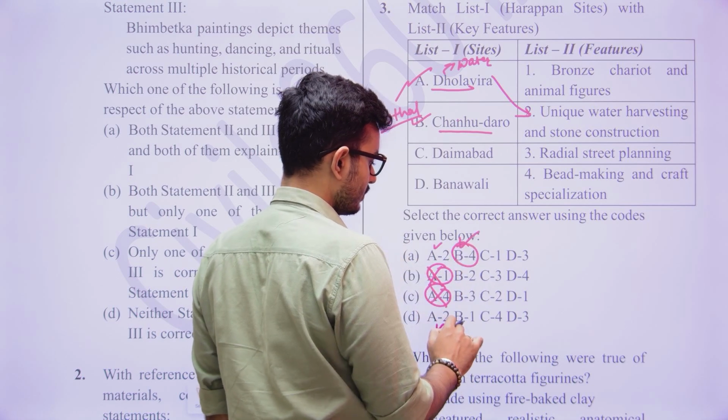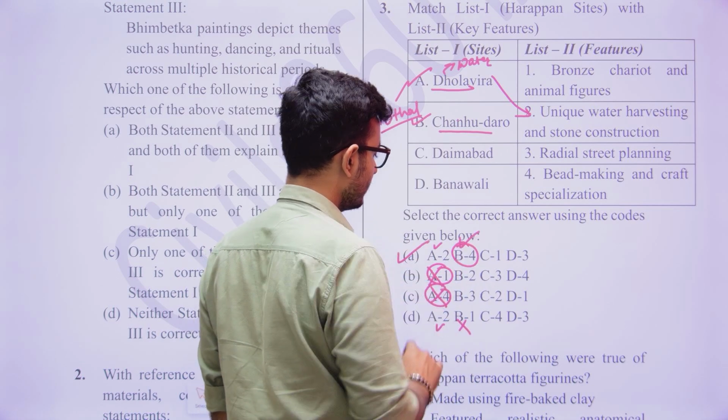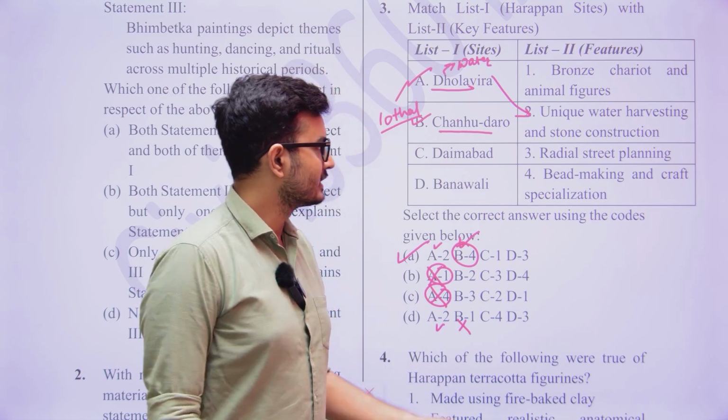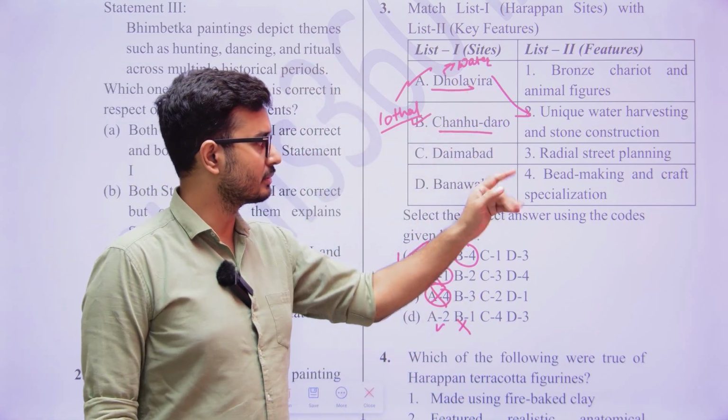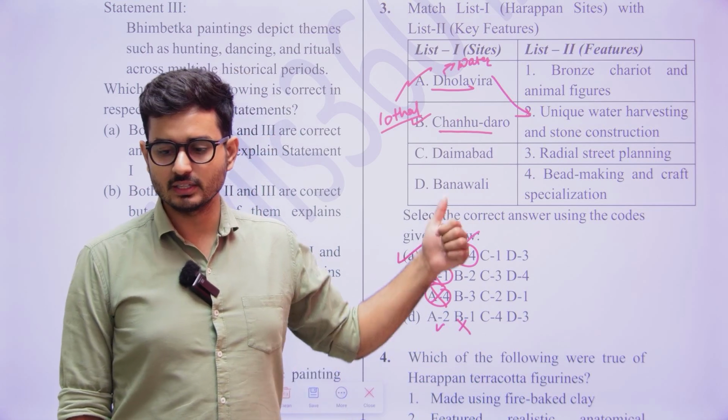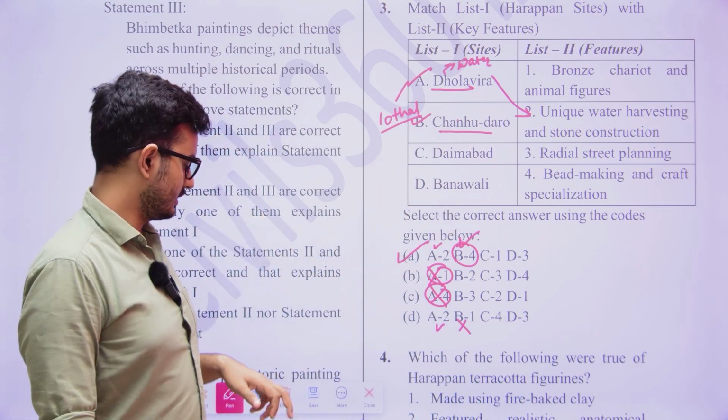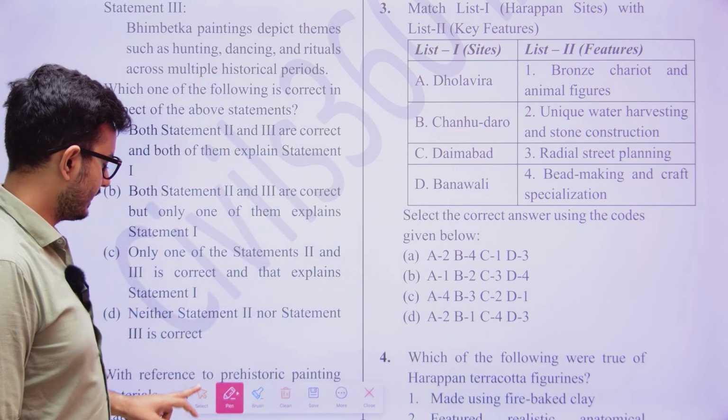So that is why, when two things here are wrong, the answer is going to be A. C is going to be bronze chariot and animal figures, and D is going to be radial street planning. So that is what we understand here. Like that we can eliminate things.